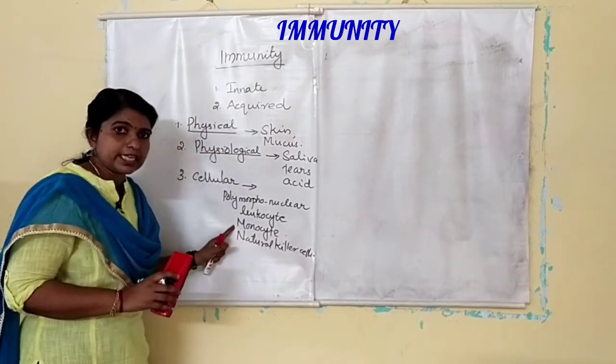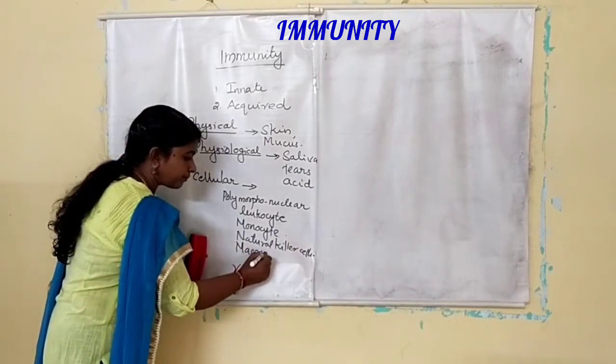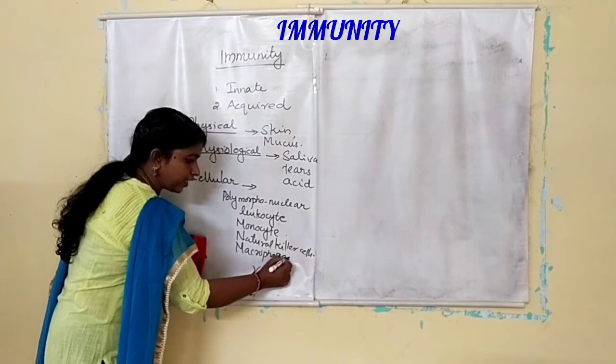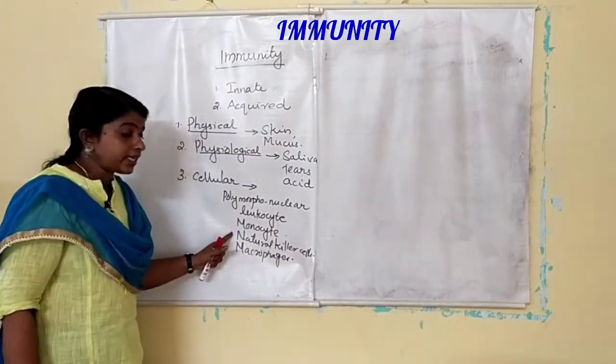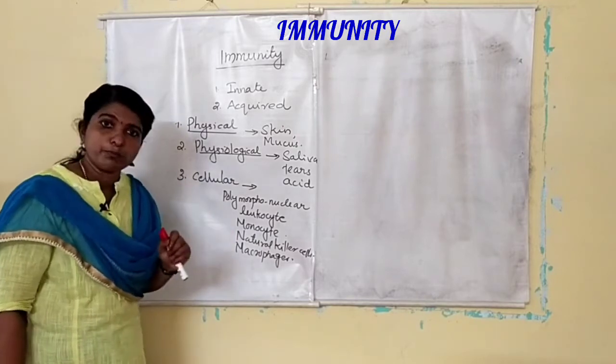These three are present in the blood, and macrophages are present in the tissue. These act as the cellular barrier, different types of WBCs.